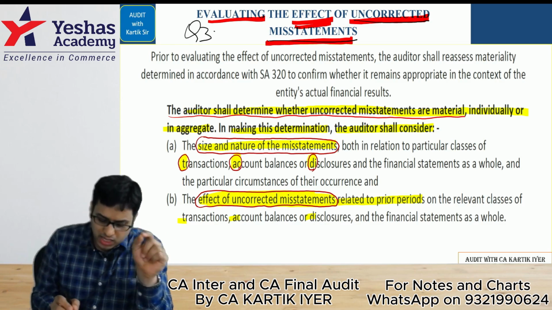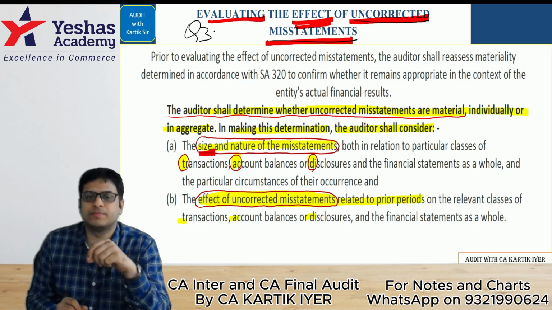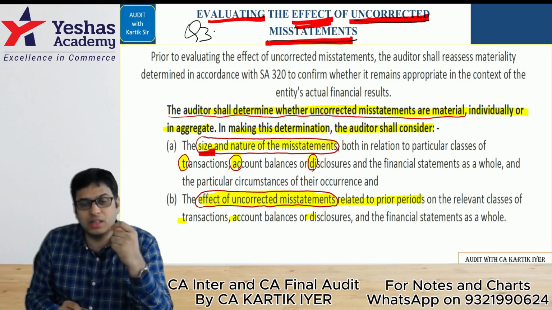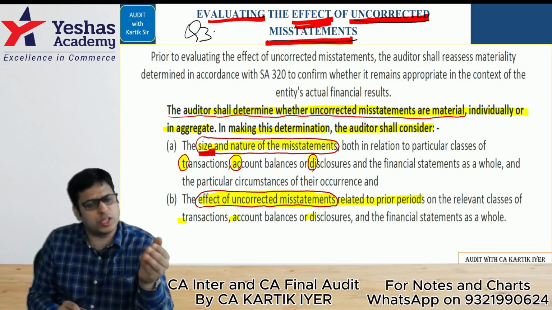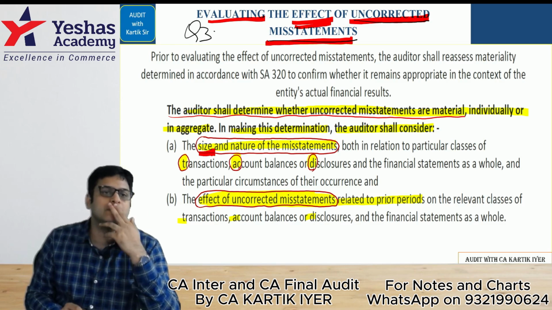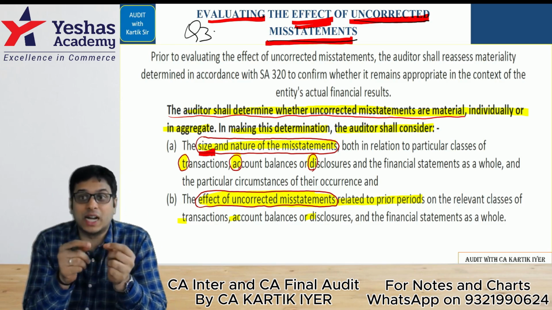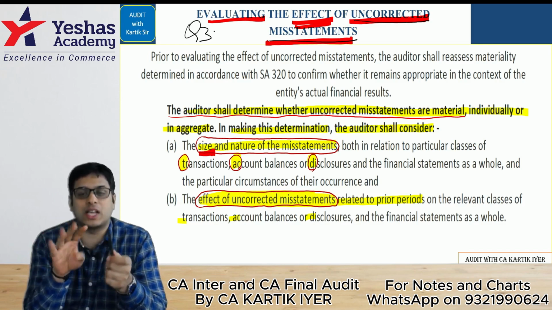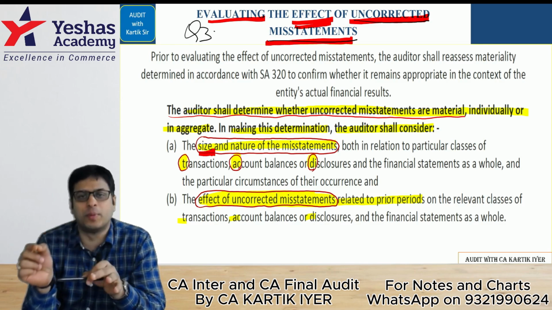First, is it an uncorrected misstatement because of size, meaning because of amount? Is the uncorrected misstatement having an effect on the financial statement, not because the amount is small only, but because of the nature? Nature means if your materiality benchmark is 5 lakhs, but if the director has done a theft of, let's say, 4 lakhs, is it less than the materiality benchmark? Yes. So amount wise it is not material, true.